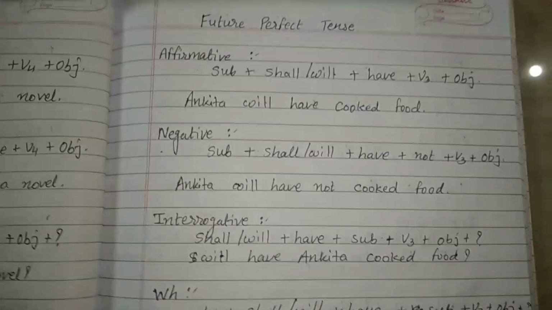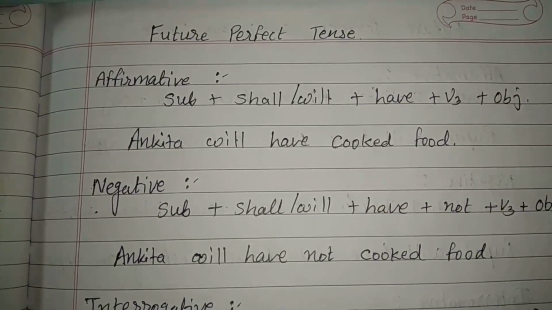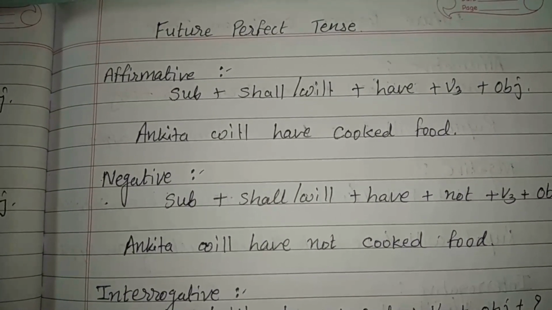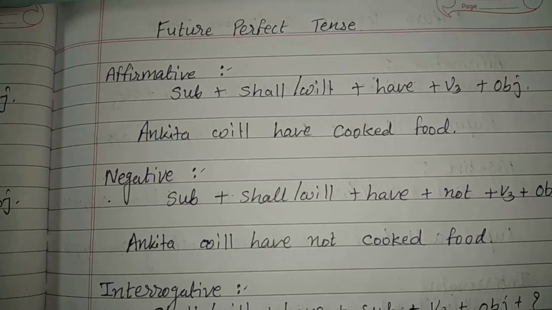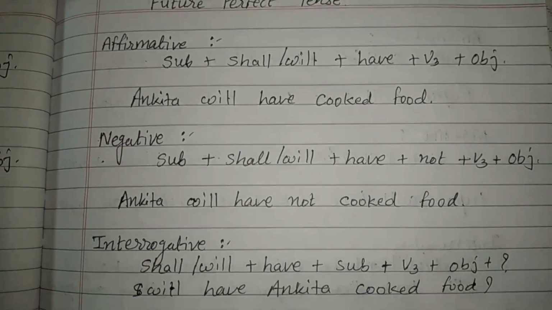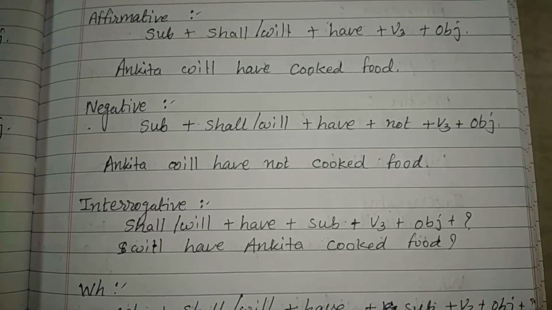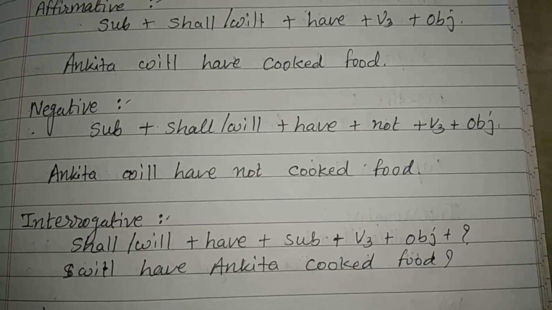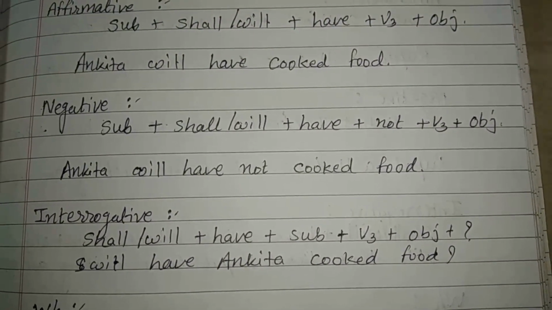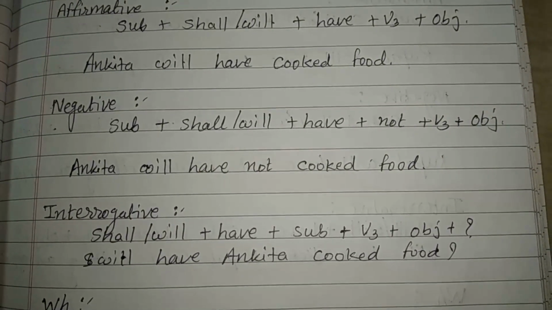The first is affirmative. To make affirmative, we have to use the format subject plus shall or will plus have plus V3, means past participle, plus object. The example is Ankita will have cooked food. To make negative, we have to use the format subject plus shall or will plus have plus not plus V3 plus object. The example is Ankita will have not cooked food.